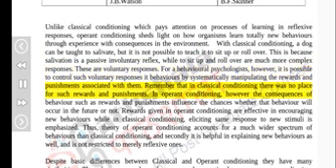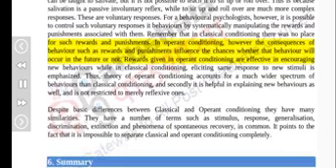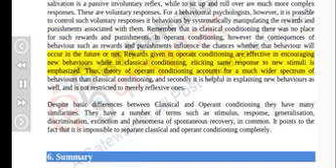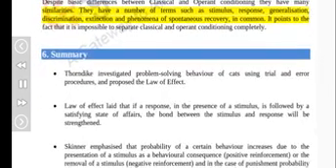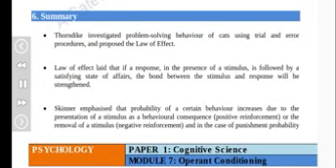Remember that in classical conditioning there was no place for such rewards and punishments. In operant conditioning, however, the consequences of behavior, such as rewards and punishments, influence the chances of whether that behavior will occur in the future. Rewards in operant conditioning are effective in encouraging new behaviors, while in classical conditioning, eliciting the same response to new stimuli is emphasized. Thus, the theory of operant conditioning accounts for a much wider spectrum of behaviors than classical conditioning, and it helps explain new behaviors, not merely reflexive ones. Despite basic differences, they have many similarities. They have a number of terms in common, such as stimulus, response, generalization, discrimination, extinction, and spontaneous recovery. It points to the fact that it is impossible to separate classical and operant conditioning completely.